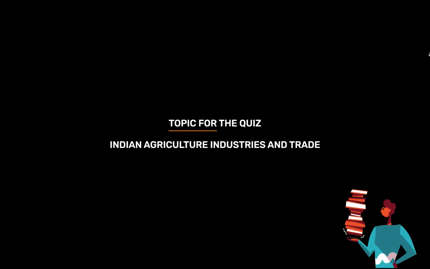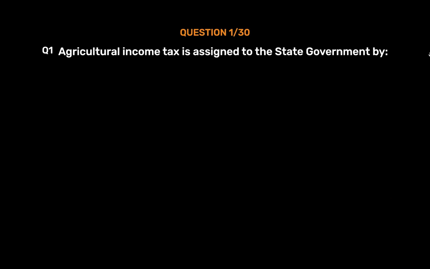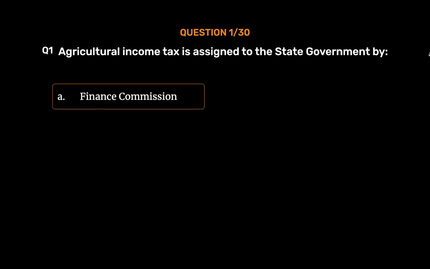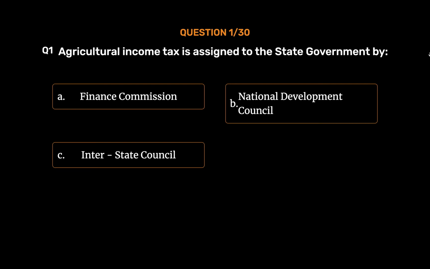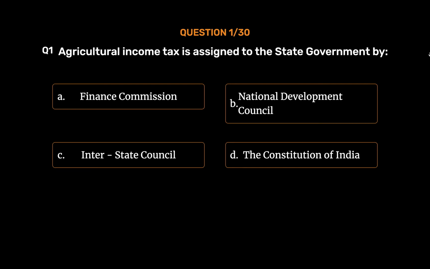Topic for today's quiz is Indian agriculture industries and trade. Question number 1. Agricultural income tax is assigned to the state government by Option A, Finance Commission. Option B, National Development Council. Option C, Inter-State Council. Option D, The Constitution of India. The correct answer is Option D.